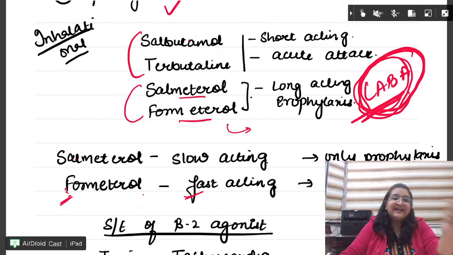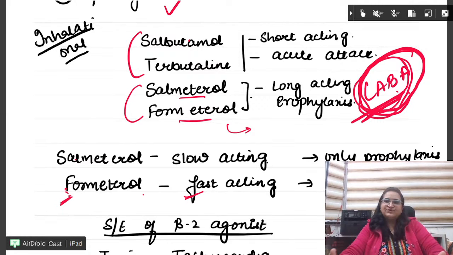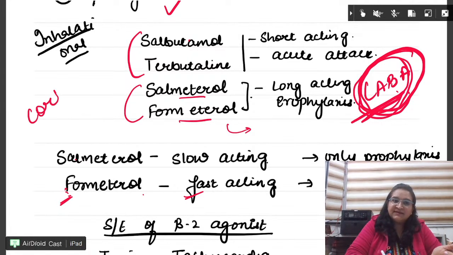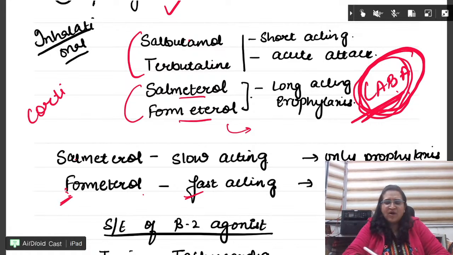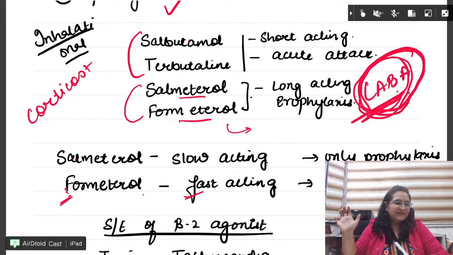Okay, and LABAs ko we always give with the corticosteroids. Why? Because this has been a question in very recent papers. Corticosteroids are always given because they increase the beta-2 agonist activity. Done. Corticosteroids don't lead to the bronchodilation. They increase the activity of other things. Beta-2.